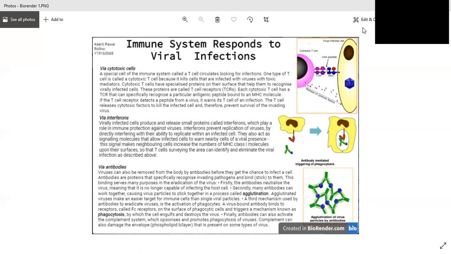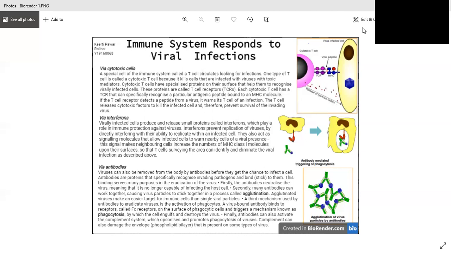The second one is interferons. Virally infected cells produce and release small proteins called interferons, which play a role in immune protection against viruses. Interferons prevent replication of viruses by directly interfering with their ability to replicate within an infected cell. They also act as signaling molecules that allow infected cells to warn nearby cells of a viral presence.